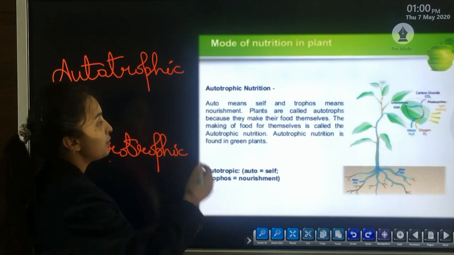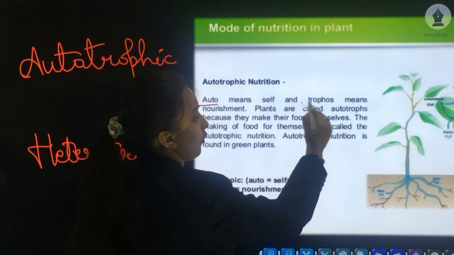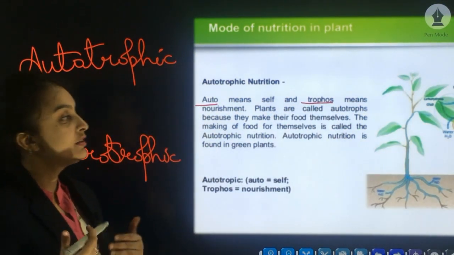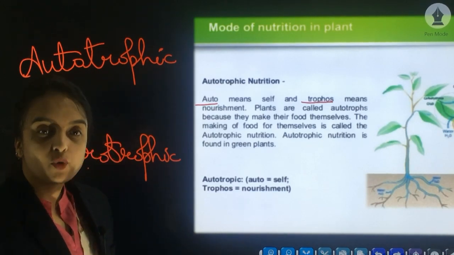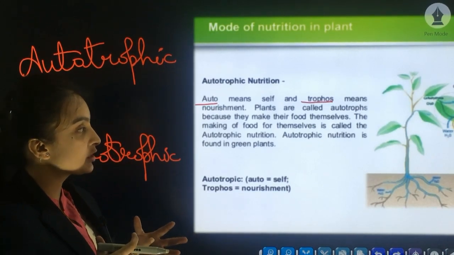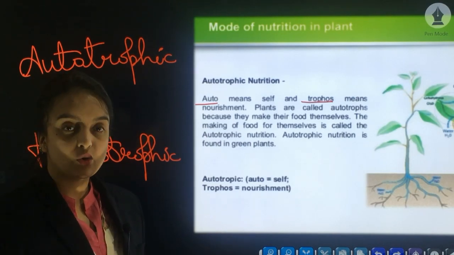Autotrophic comprises two words, that is auto and trophs. Auto means self and trophs means nourishment. So in this mode of nutrition, all those plants come which have the capability of producing their own food.